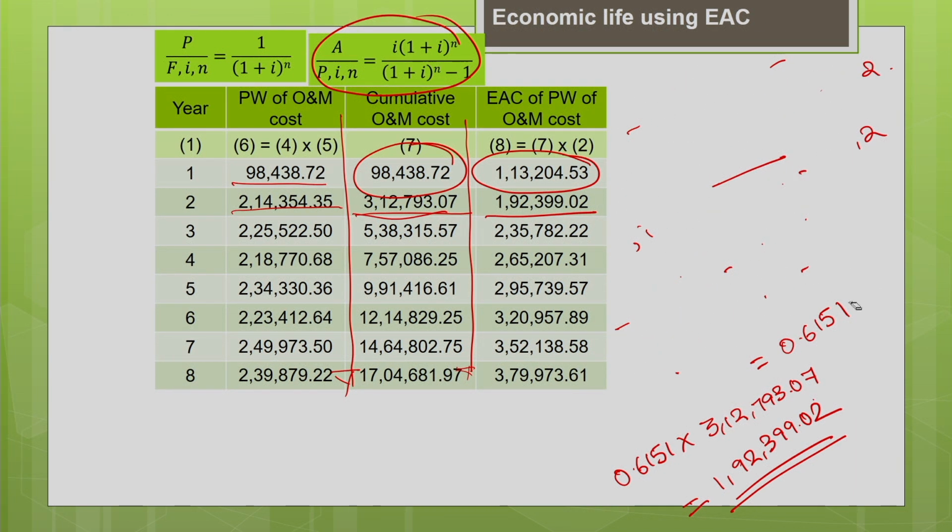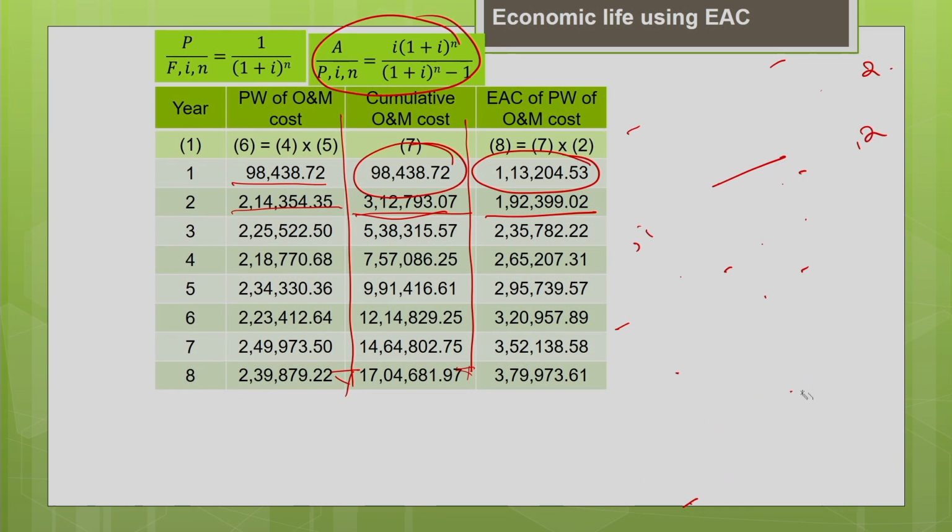Similarly, you can calculate it for the third year. We have already estimated the capital recovery factors for different years. So, now let us calculate the equivalent annual cost of operating and maintenance cost for year 3.